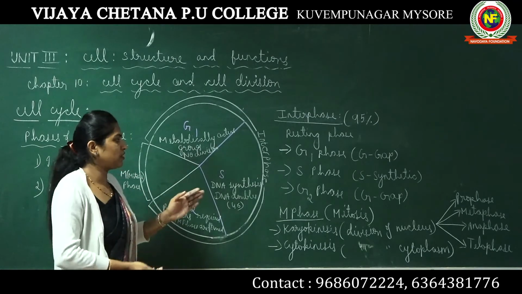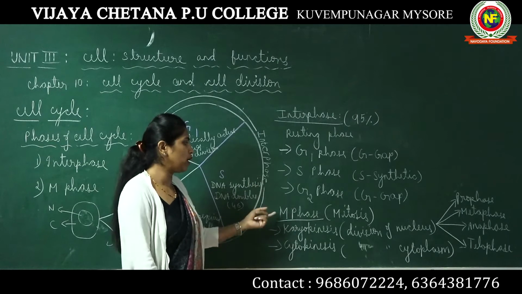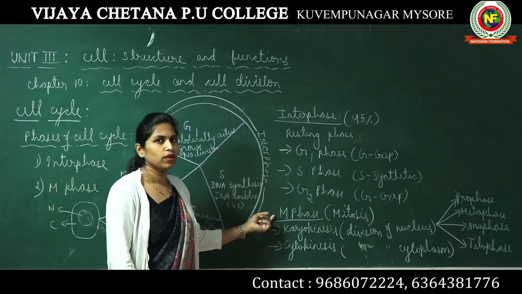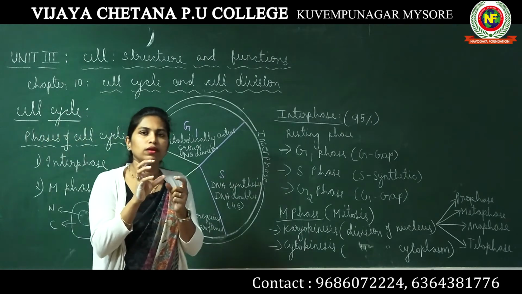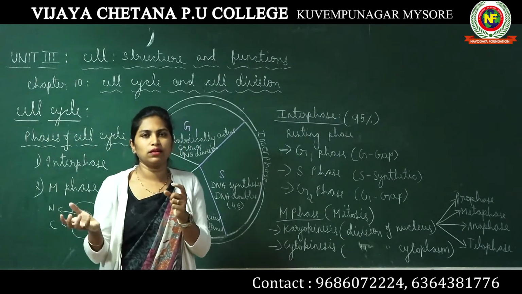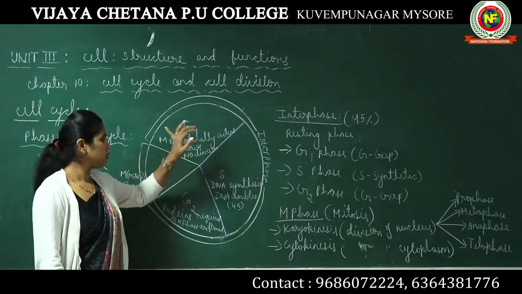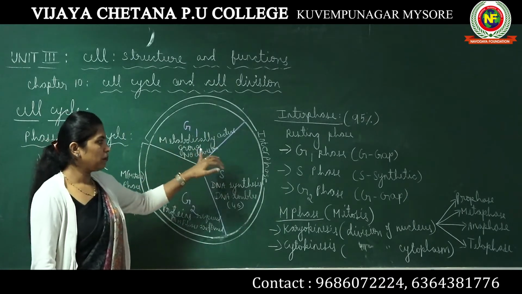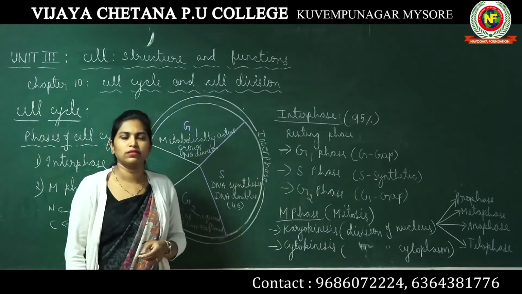This is how, at the end of M phase, we get two daughter cells from one parent cell. So if we talk about the cell cycle of a cell, we can say interphase, prophase, metaphase, anaphase, telophase, cytokinesis.